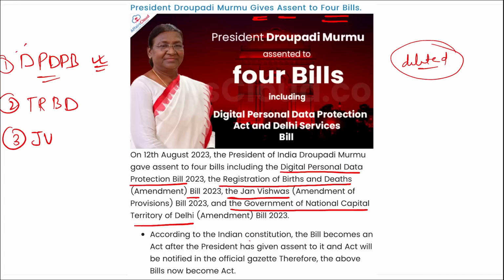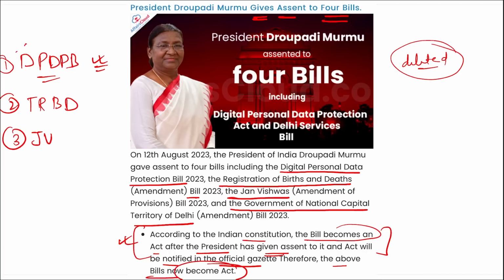If we discuss the same here, according to the constitution, the bill becomes an act after the president has given the assent to it. So do remember this line, this is important. Though these bills were passed, they will become an act when they are assented to by the president, right? And it will be notified in the official gazette. Therefore the above bills now become acts.